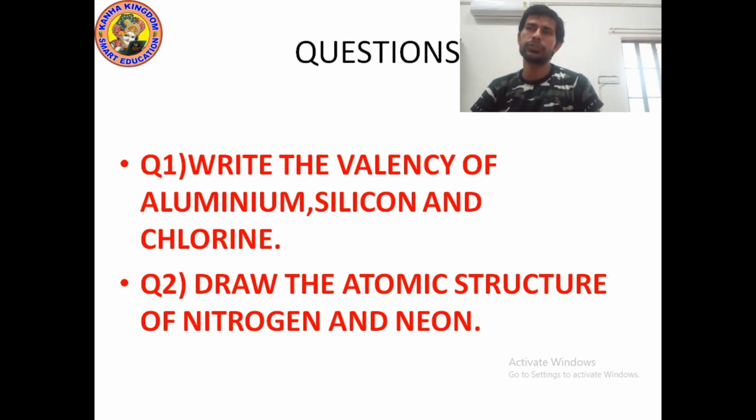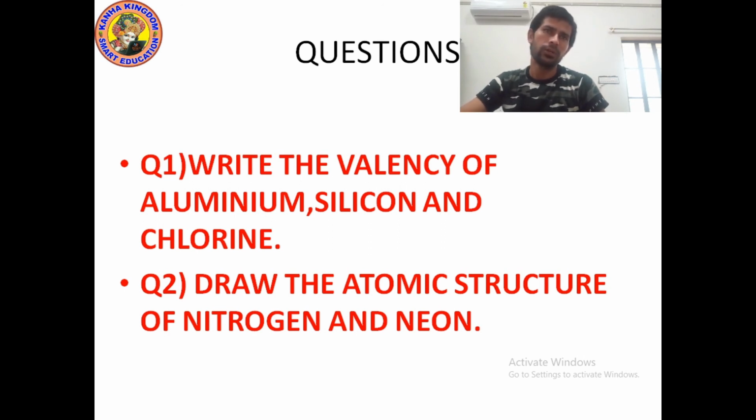If we distribute the electrons in K, L, M, then K 2, L 8 and M 3, so the valency will become 3. And if we talk about silicon, the number of electrons for silicon is 14. The atomic number is 14, means the number of electrons is also 14 for silicon, and the number of protons will also be 14. And valency will be 4, because if we distribute the electrons in K, L, M shells, we will get 2, 8, 4, and it can either lose 4 electrons or gain 4 electrons. That's why its valency is 4.